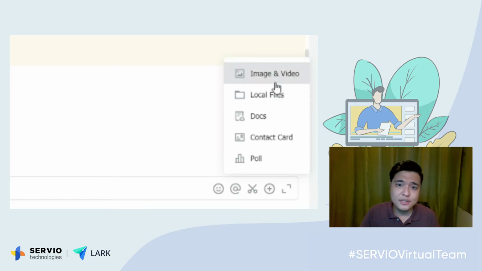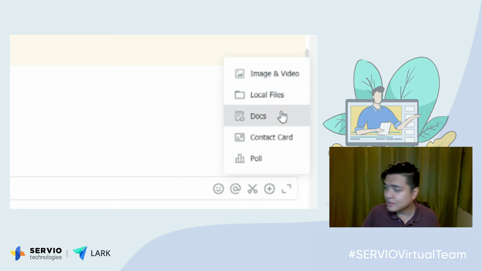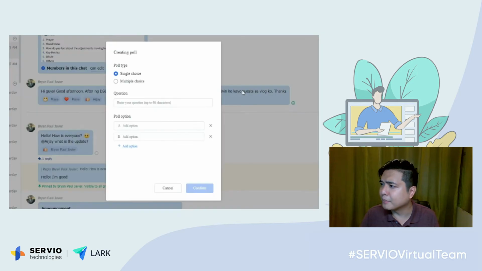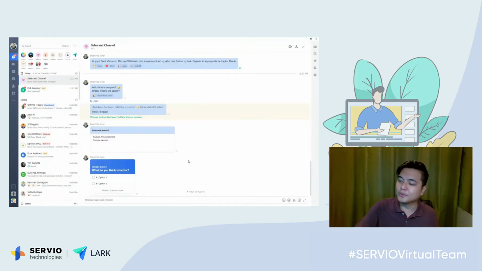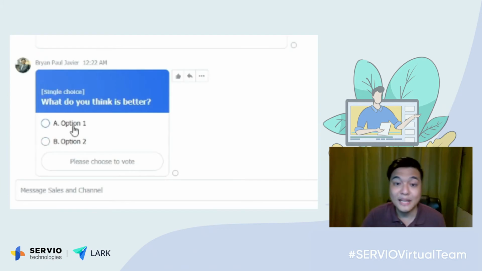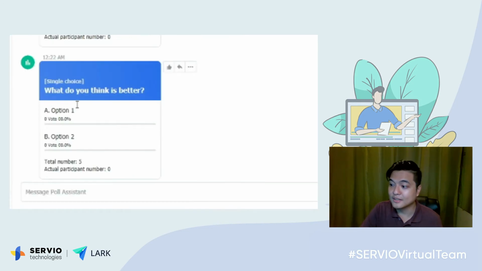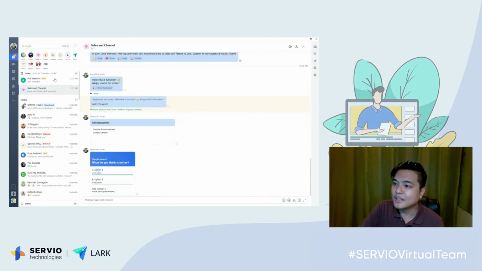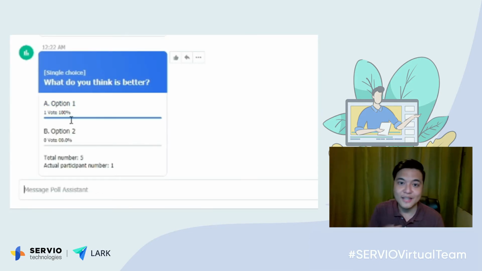You can also add images, local files, docs, and even have a poll. So let's say I want to quick create a poll and ask, what do you think is better, option 1 or option 2? Once you do that, each member simply has to vote, and you would be able to get the results through the poll assistant here. Let me vote option 1. Vote now. You would see here, poll, that's me.